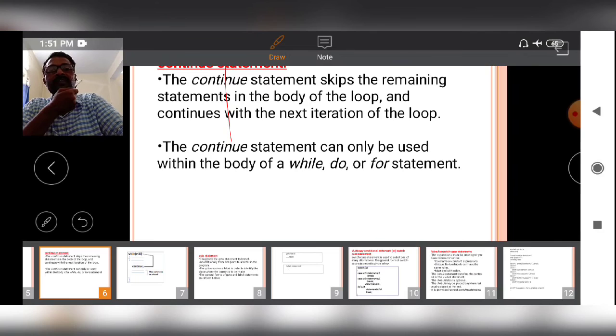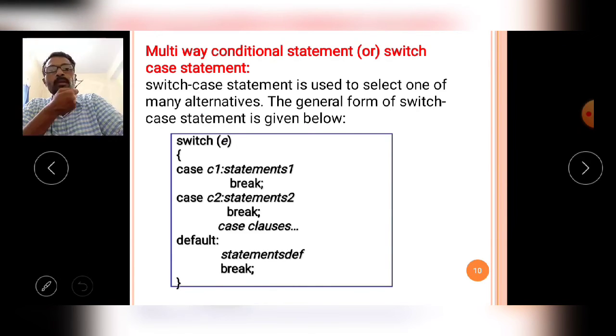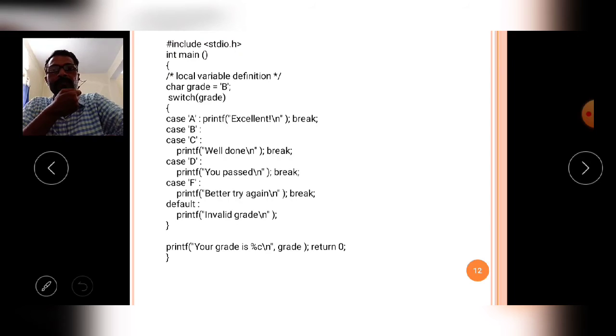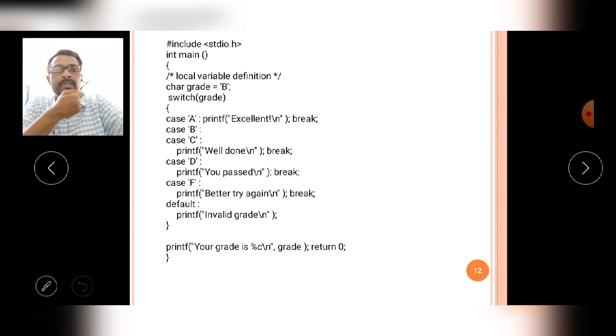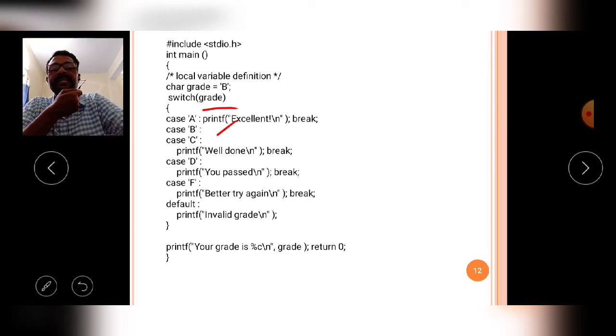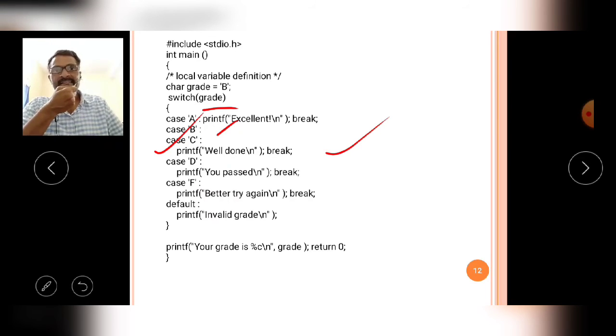Then afterwards it will come to the bottom of the program. Here the switch variable value is B and the case value is B. So now B equals B, both are true. That's why the second case is executed by the compiler. Then it will print "well done". The output is well done.